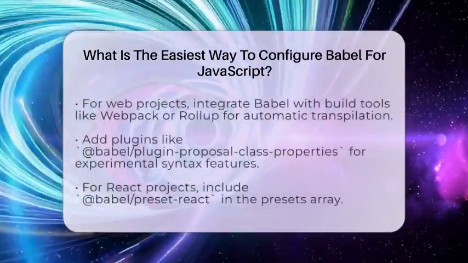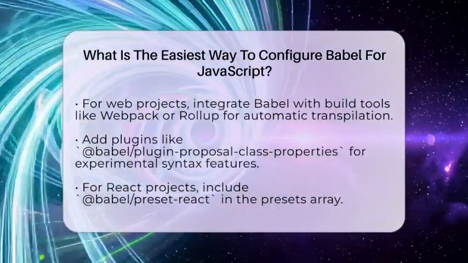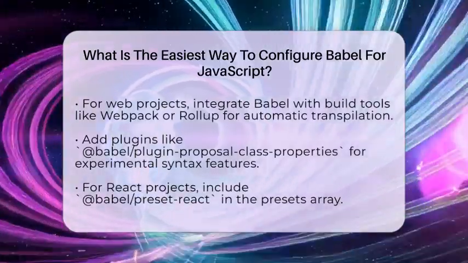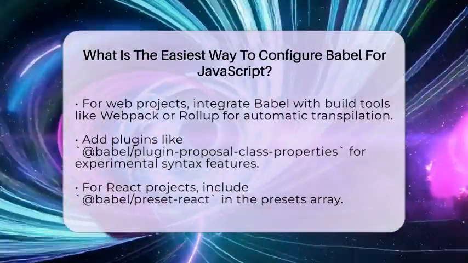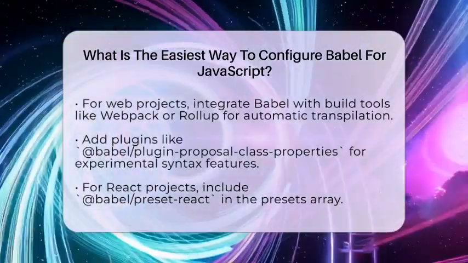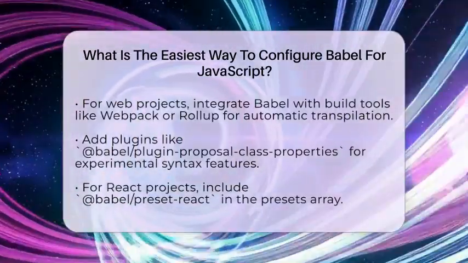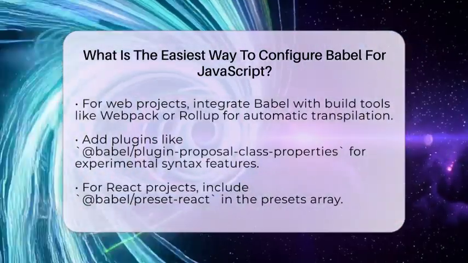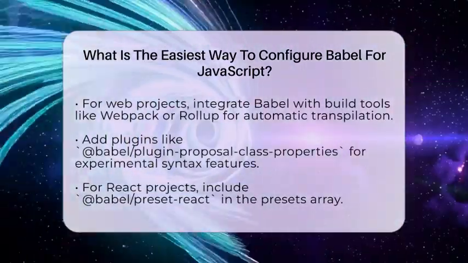Now you're ready to run Babel. Use the command npx babel src --out-dir dist. This takes all your JavaScript files from the src folder and outputs the transpiled versions into the dist folder. It's quick and easy. If you're working on a web project, you can also connect Babel with build tools like Webpack or Rollup. This makes transpilation automatic whenever you build your project.